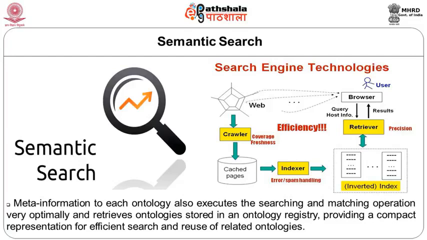So, this disambiguation is done depending on which ontology this semantic search is going to use. So, this is where semantic search is completely different from the basic search engines that do not use such semantics. And of course, because of the effort involved, it is giving much more precise results than the common search engines.